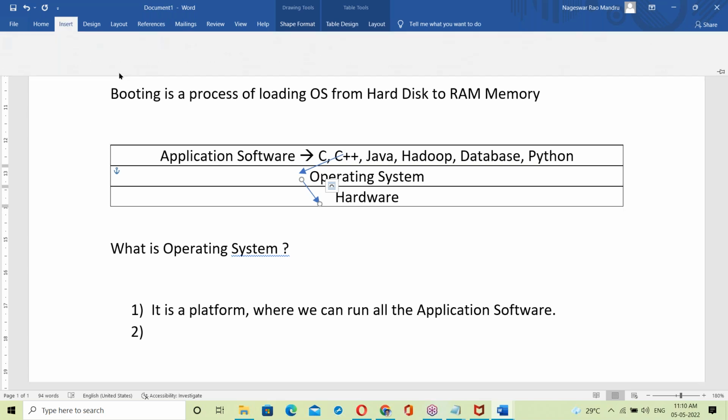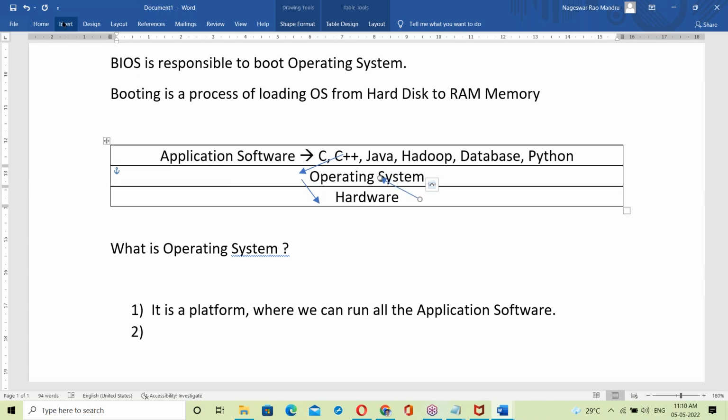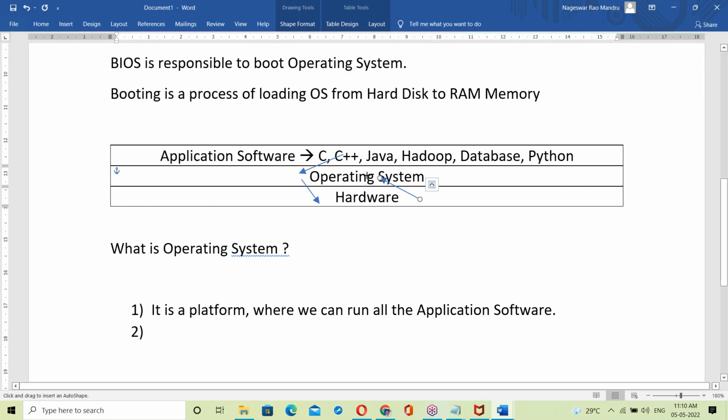Now we're reading from the keyboard. First the keyboard data, the input, goes to the OS, and then the OS passes it to these programs. So between the application software and the hardware, there is an OS.